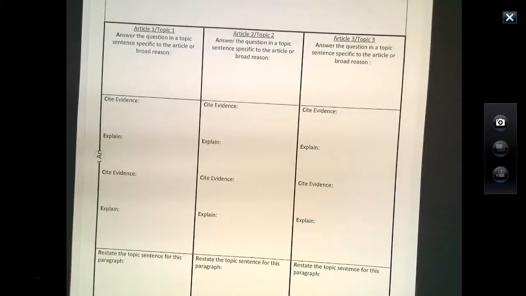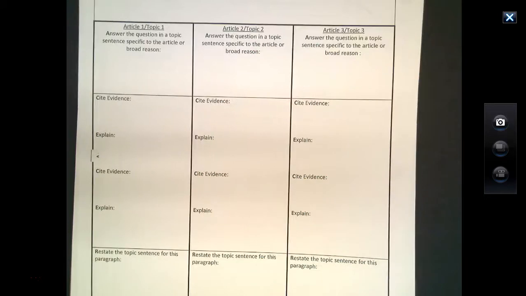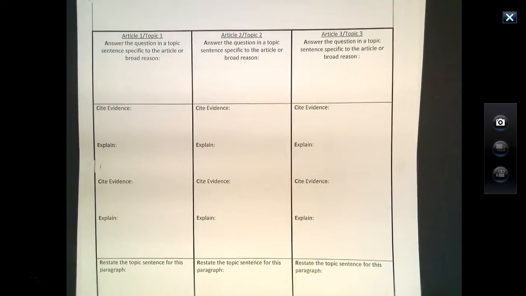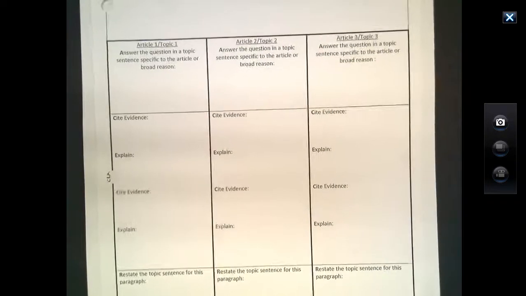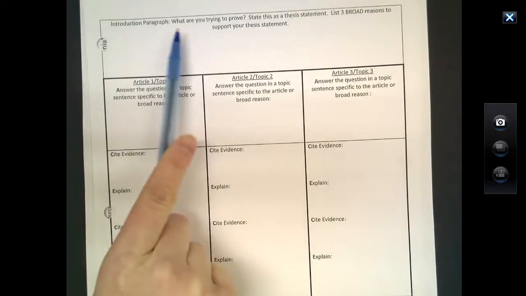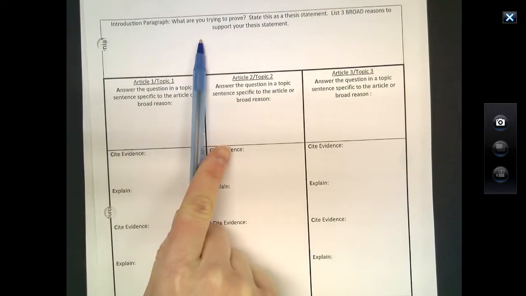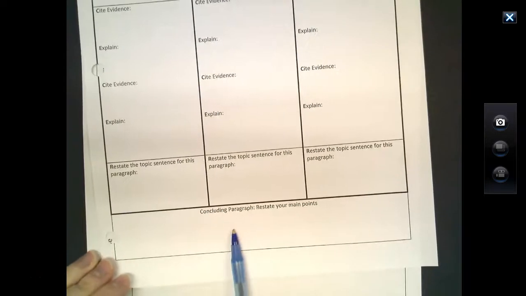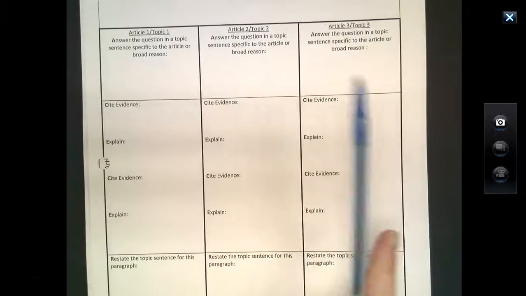If you're watching this video, it's because you are choosing to organize your essay by article. If you are planning to organize your essay by topic, you need to go to the other video that gives you directions on how to do that. So to organize your essay by article, right now we are going to ignore the introduction paragraph box and the concluding paragraph box. We are just going to work on planning out our body paragraphs.